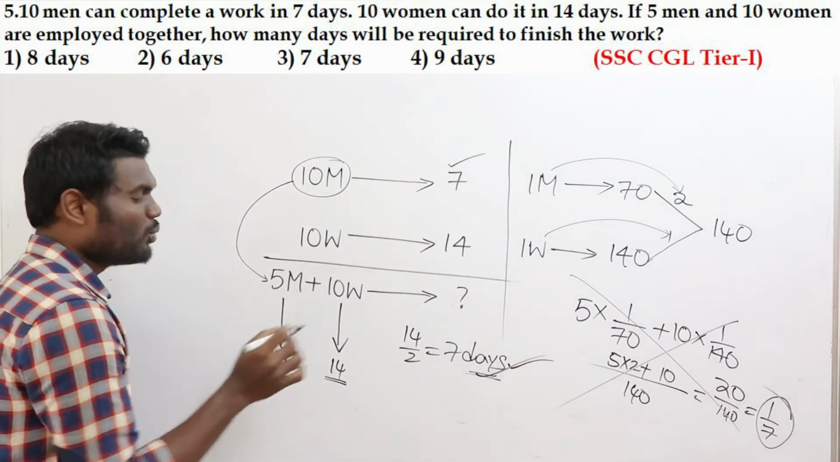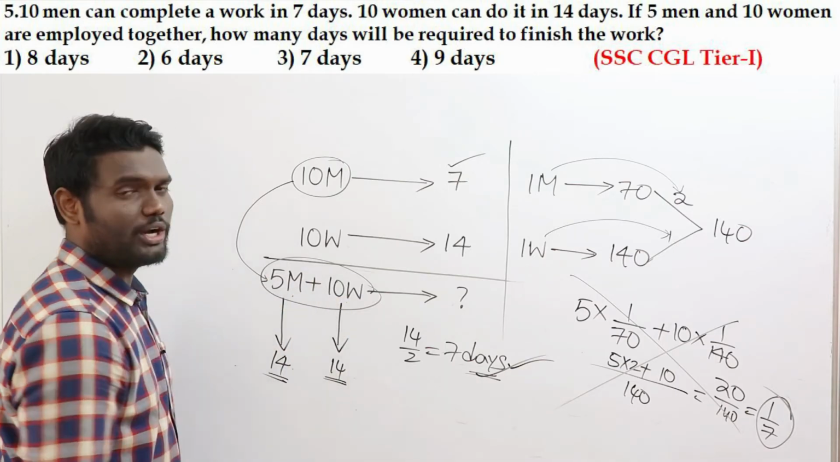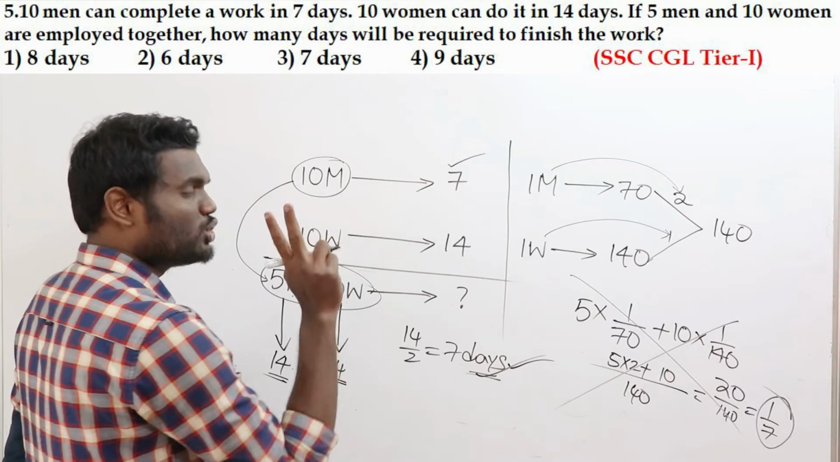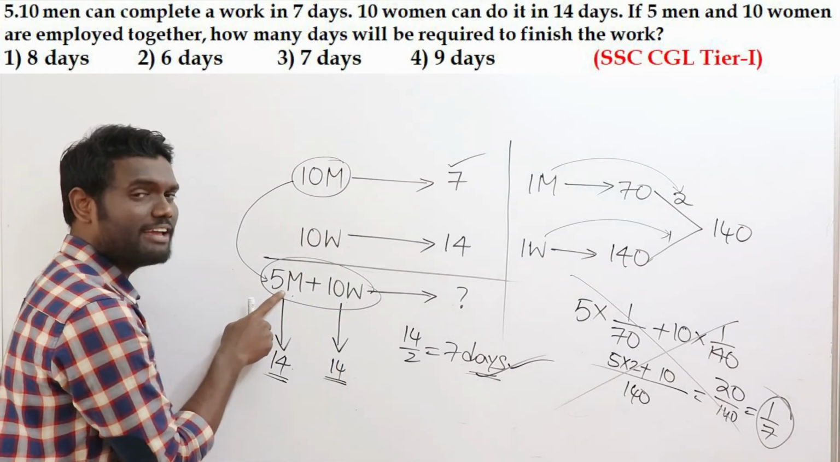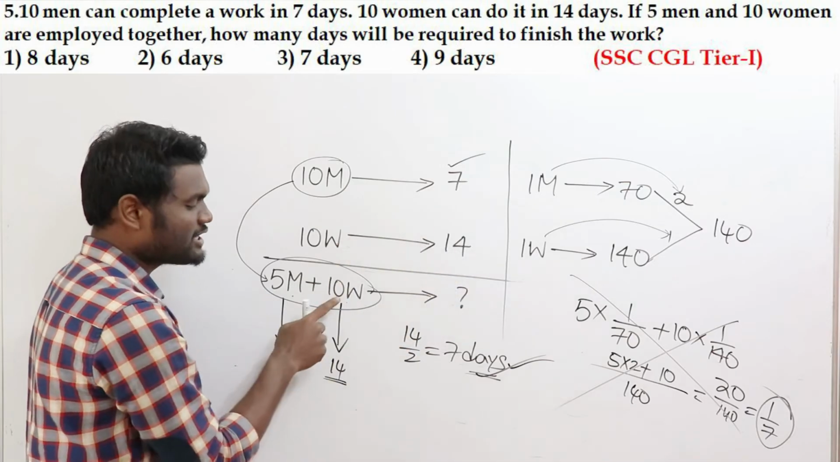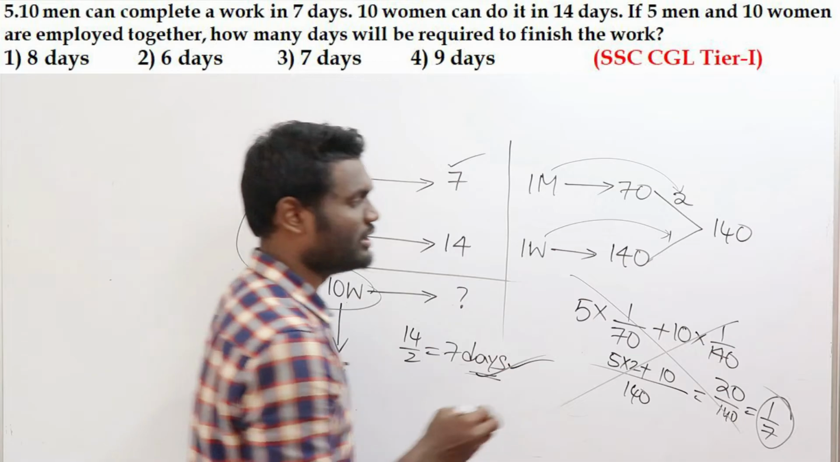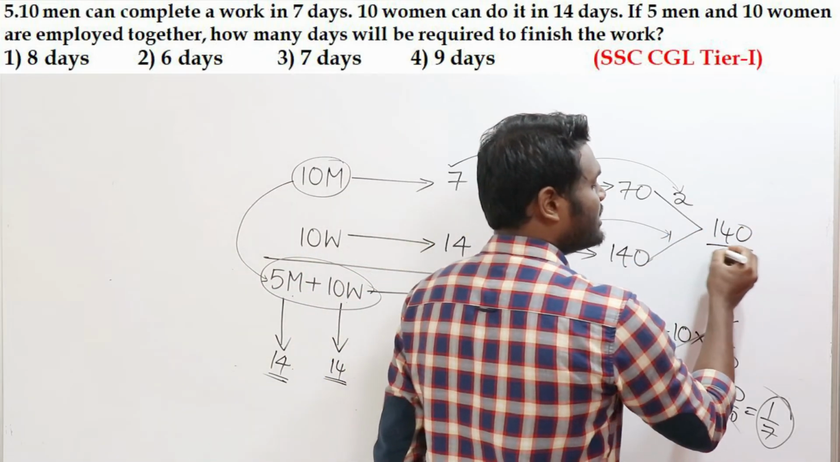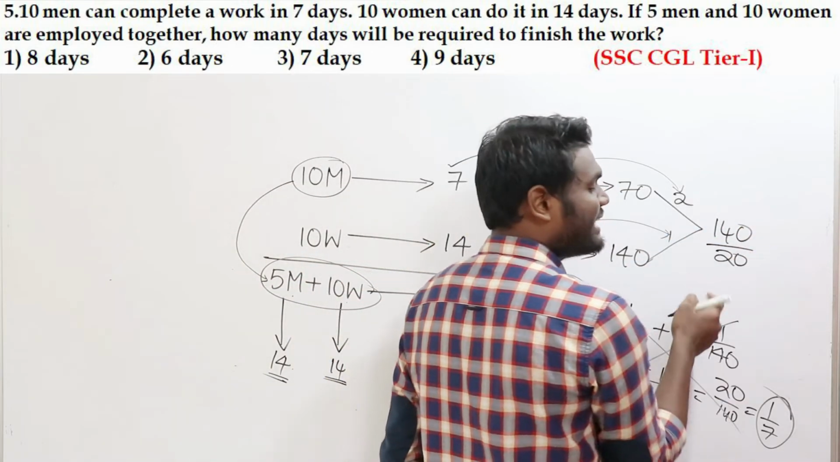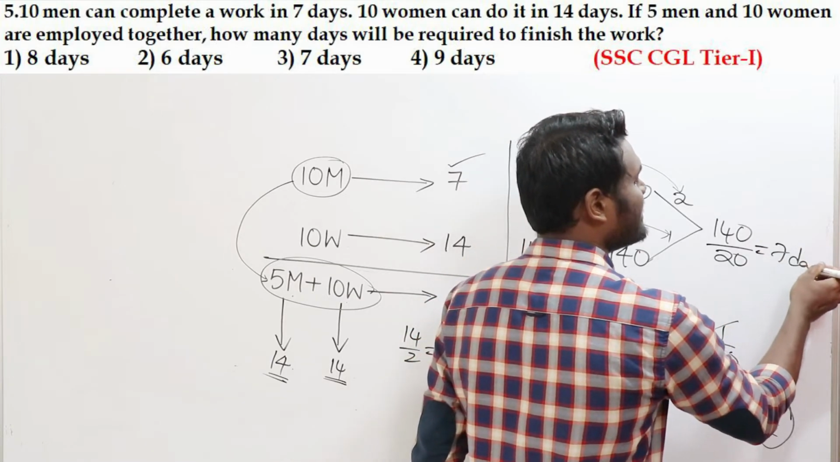Yes or no? Now what is the question saying? The question is saying that 5 men and 10 women are going to work together. If a man is going to do 2 units per day, 5 men will do 5 into 2, 10 units. Similarly, a woman is going to do 1 unit per day, so 10 women, 10 into 1, 10 units, which means 10 plus 10, total 20 units. So to do a total of 140 units, 5 men and 10 women can do 20 units per day. So the number of days required for them will be 7 days of time.